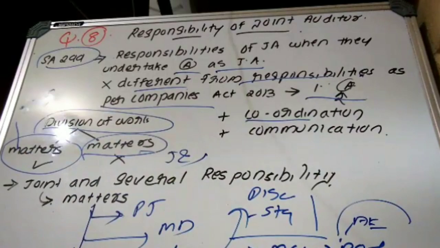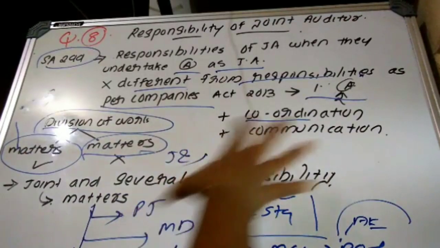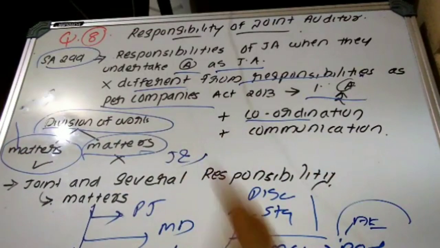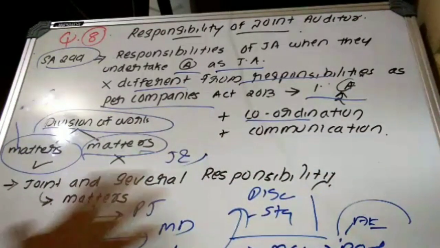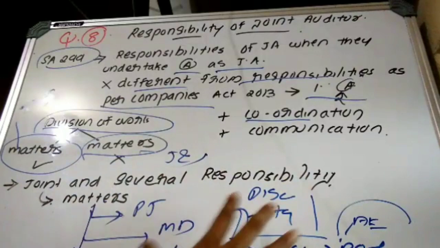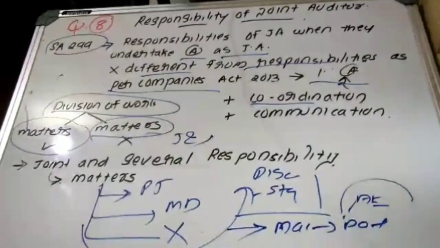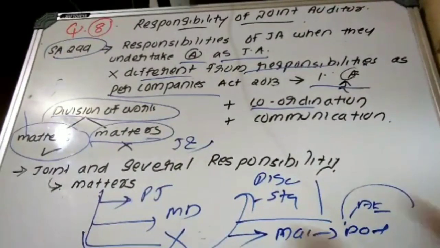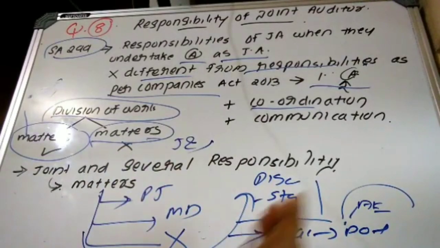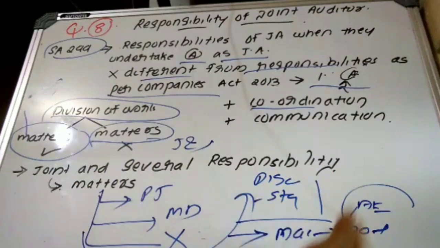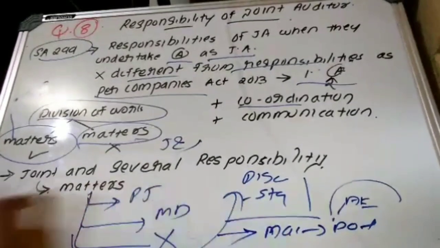If one auditor identifies any matters that are important to the other joint auditors, they should communicate with the other joint auditors. Then we have already discussed joint and several responsibility. There should exist joint and several responsibility in respect of matters that require professional judgment, mutual discussion, and to determine whether they are complying with the disclosure requirements, statutory requirements, and in respect of matters which are not divided among the joint auditors. Then that is closed.